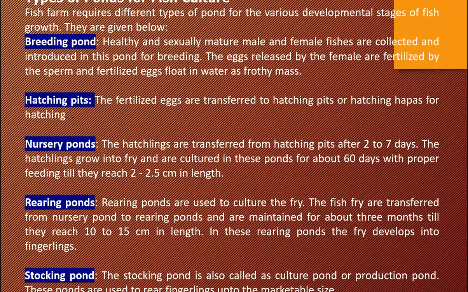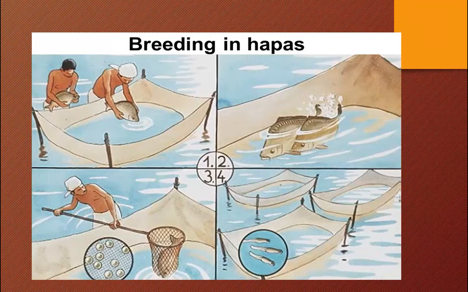I hope you understand. I have explained this in detail on the blackboard this morning. Rewind the recording and check it. Okay, then this is breeding in happas. See the first figure, those two men are putting fish inside. It looks like a net. Then second, fish entering into the water. Third, they are trying to capture in a net. Through the net they are putting it in. Okay, and fourth one, allowed to breed.